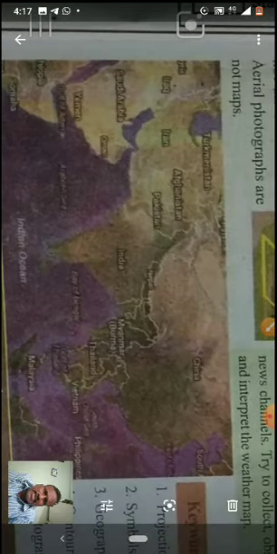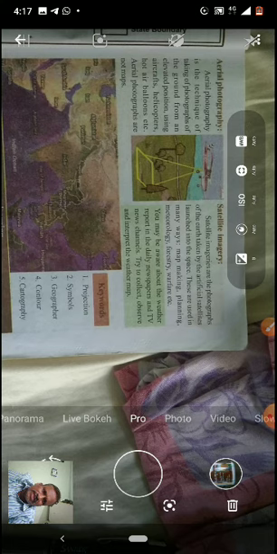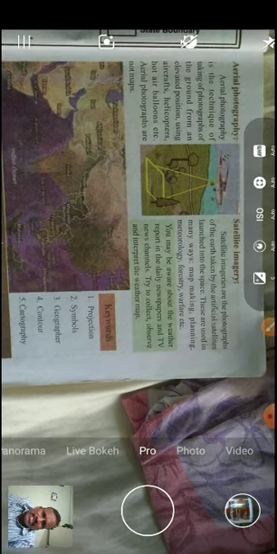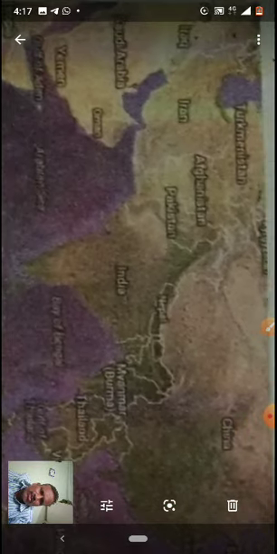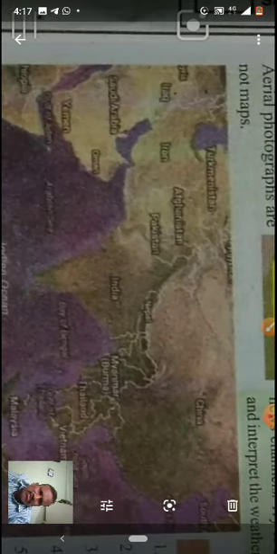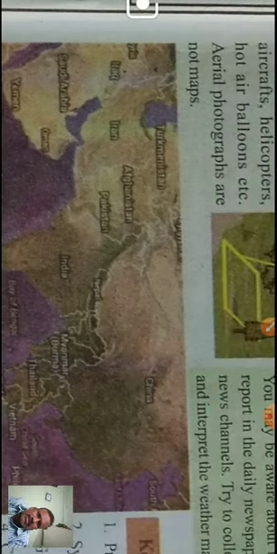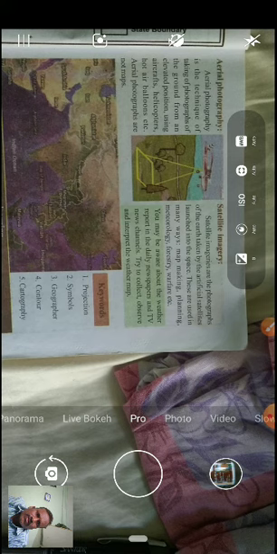See here, one satellite imagery map is given in the textbook. You can see it very clearly, children. In the textbook you can see it very clearly. Here also you can zoom and see India, Afghanistan, Pakistan and Myanmar. Okay. Many countries are there, and here keywords are there, children. Keywords: projection, symbols, geographer, contour. Children, these I already taught you while teaching.